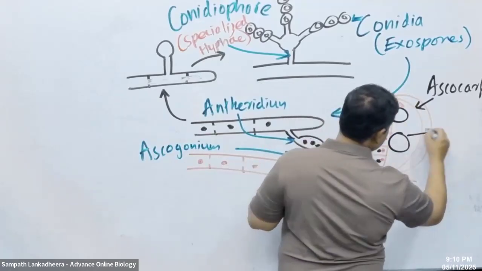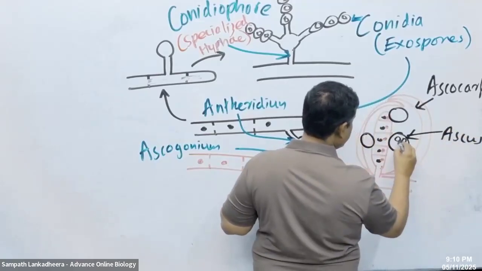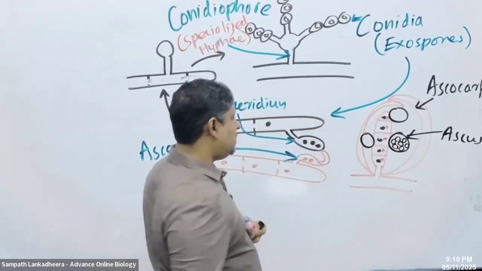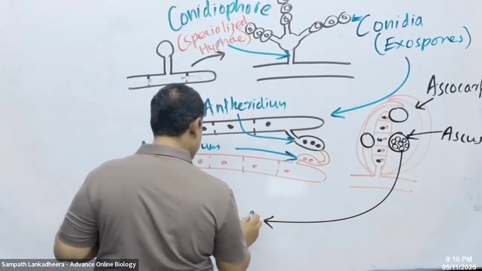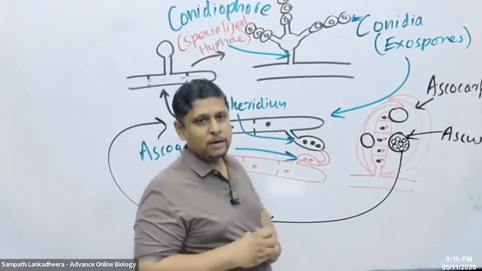Then we call these sporangia asci. You can see 8 spores are going to form within this ascus, and these spores are going to disperse and grow back into the filament.